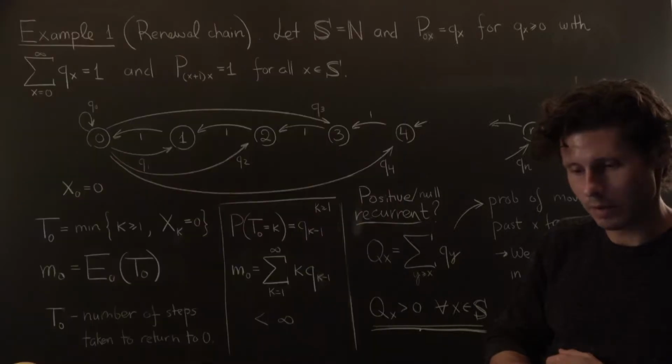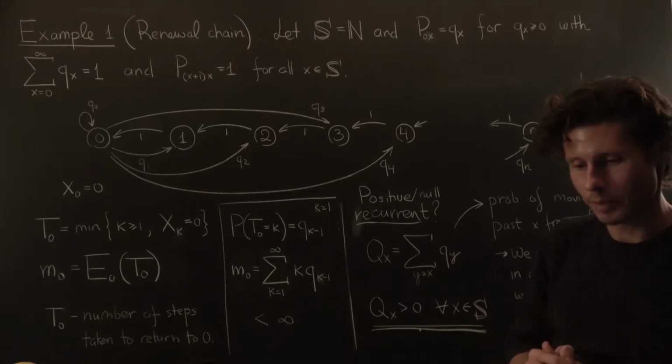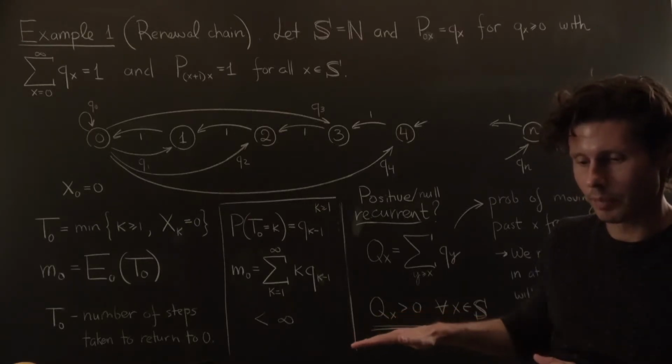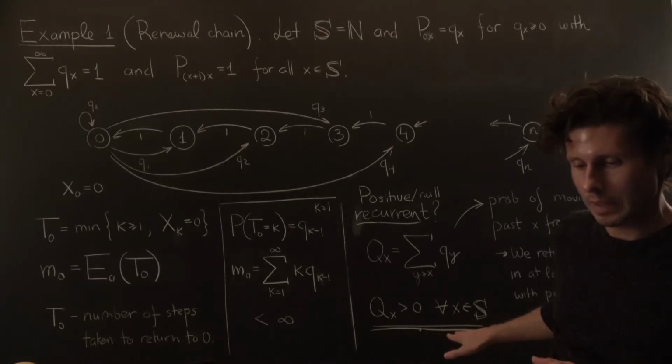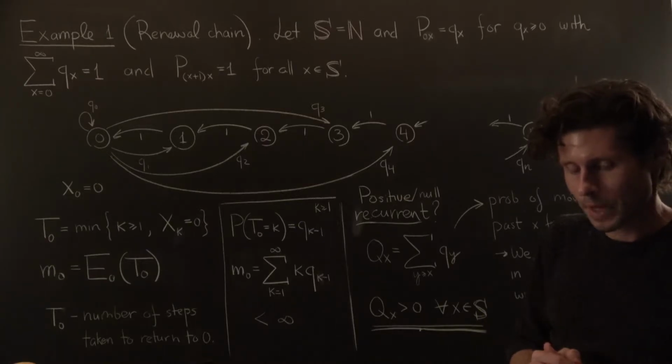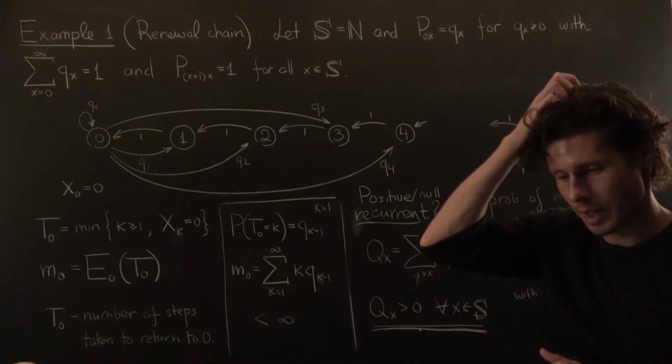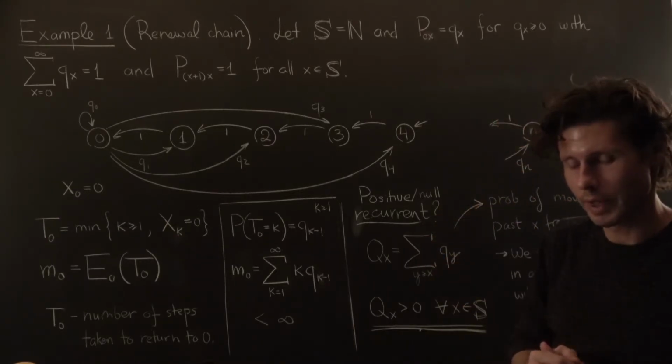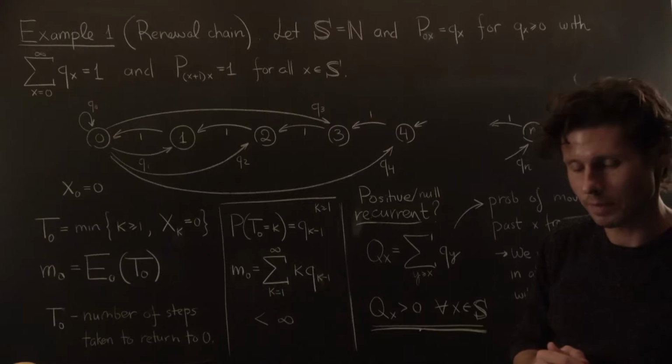And here let's try to work through the example. For one, based on the comments that we just made, we're going to have to assume this condition. This condition is the one that guarantees us recurrence of the renewal chain, also its irreducibility. And if I don't assume that the chain is recurrent, there's no hope of it being positive recurrent. That's just the same as saying that if I have a random variable that takes on the value infinity with a positive probability, I'm not going to get a finite expectation.